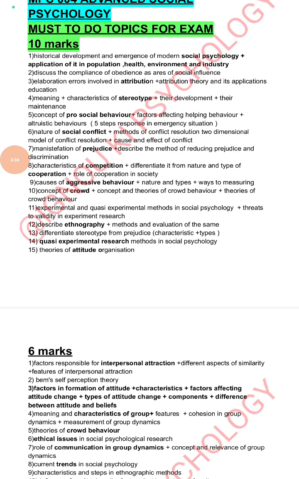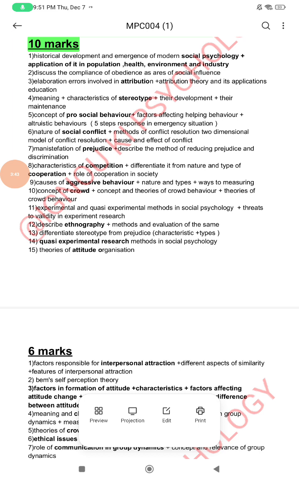Then question number 6, nature of social conflict plus methods of conflict resolution, two-dimensional model of conflict resolution, causes and effects of conflict. Here we all know what social conflict is. First you have to explain this. Then the two-dimensional model given by Thomas-Kilmann. It basically explains assertiveness, that is satisfying our own agenda, and cooperativeness, satisfying other people's agenda. On this basis, you have to explain social conflict.